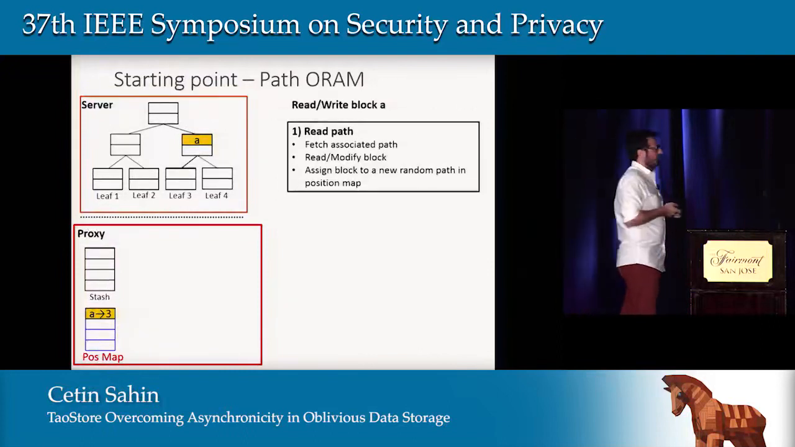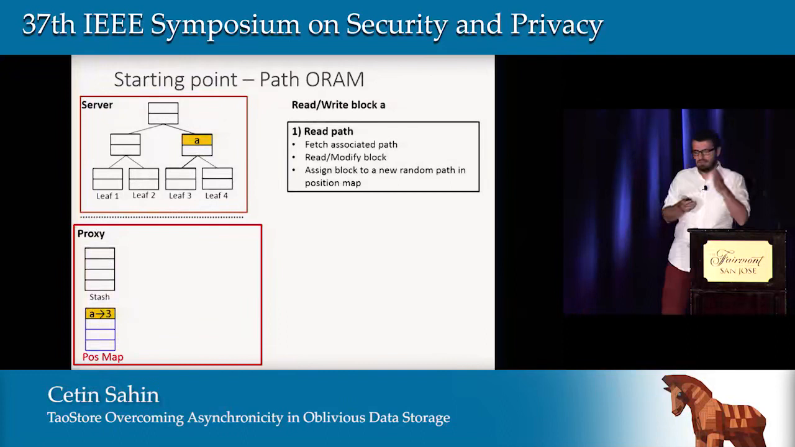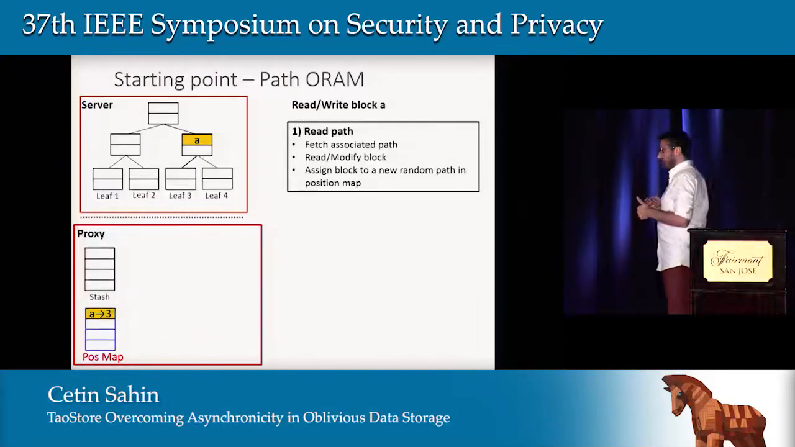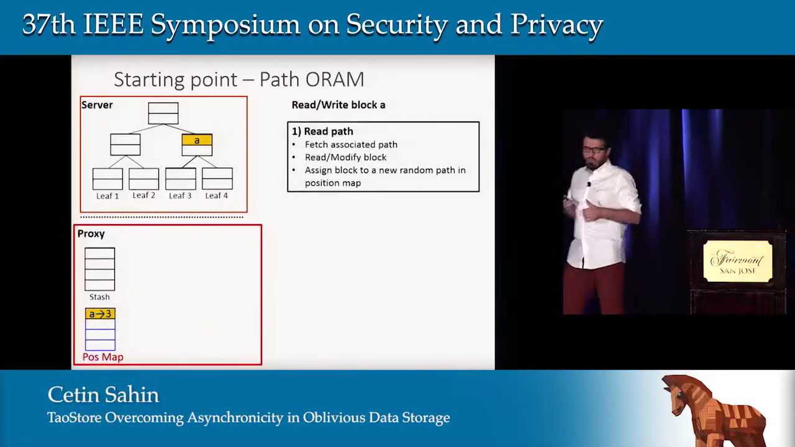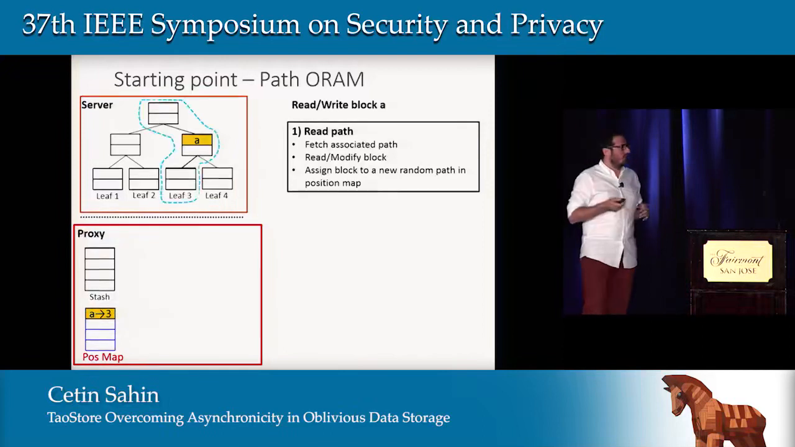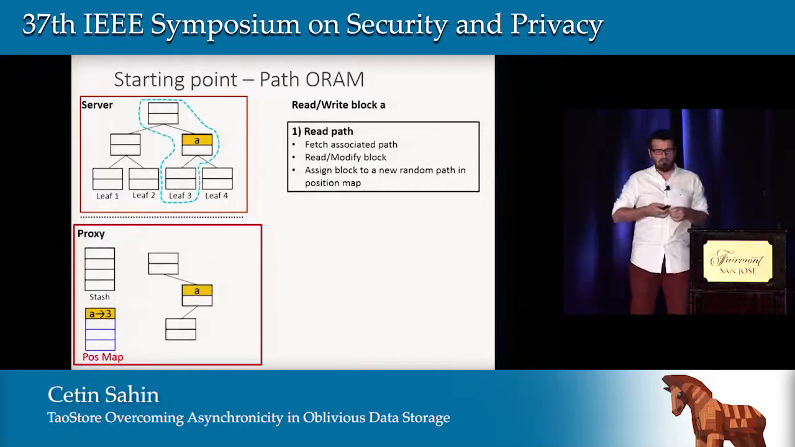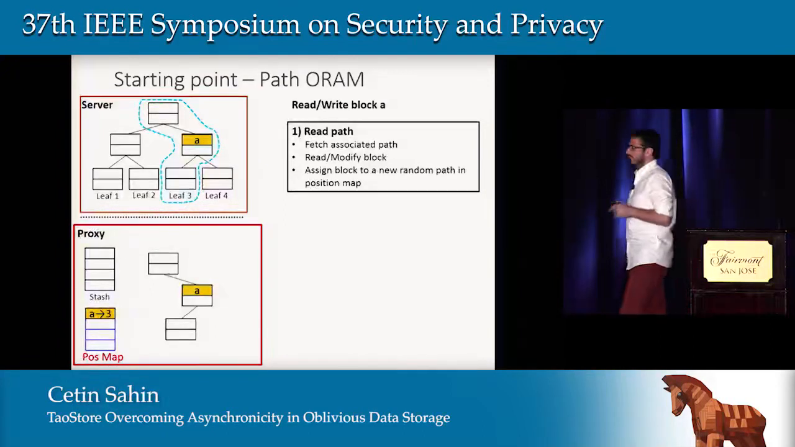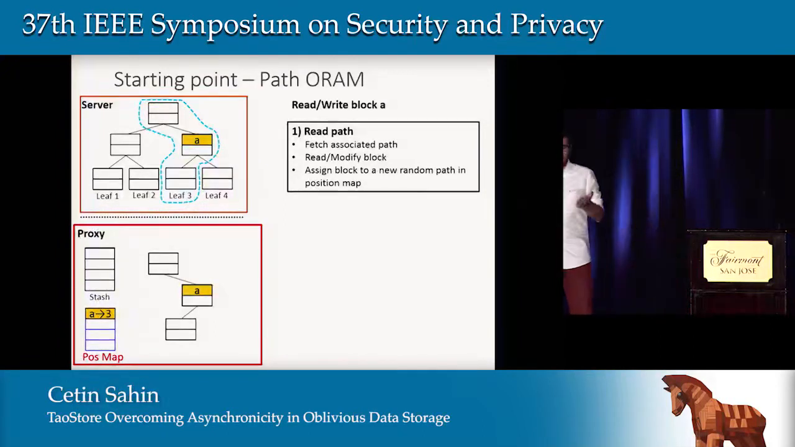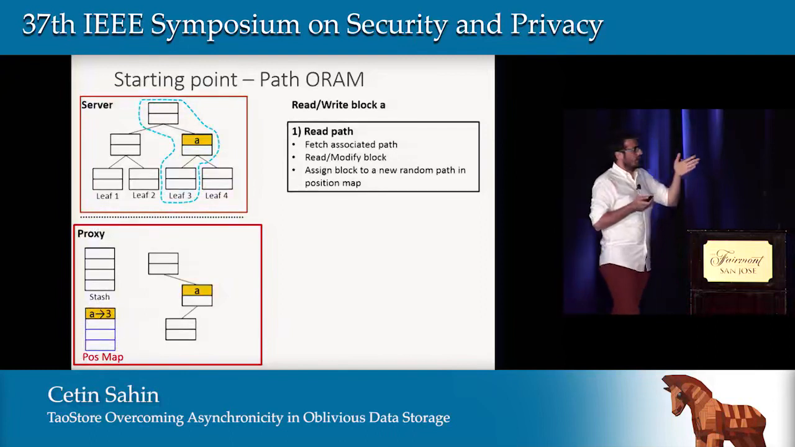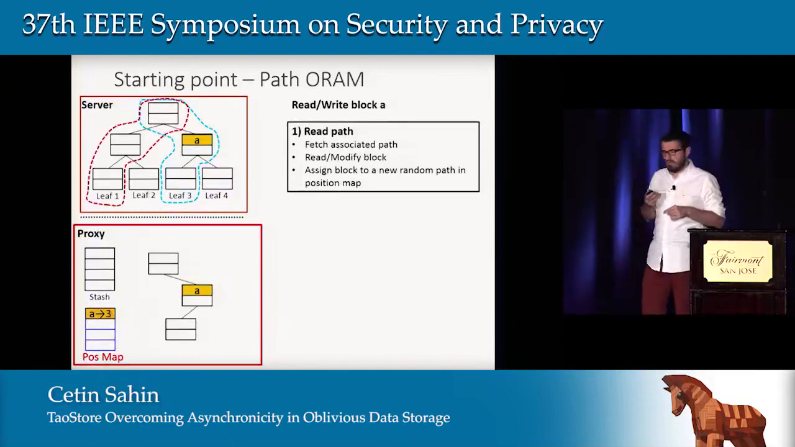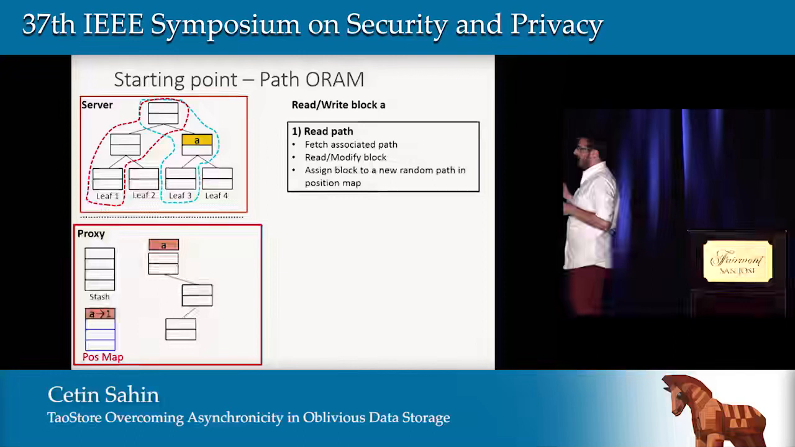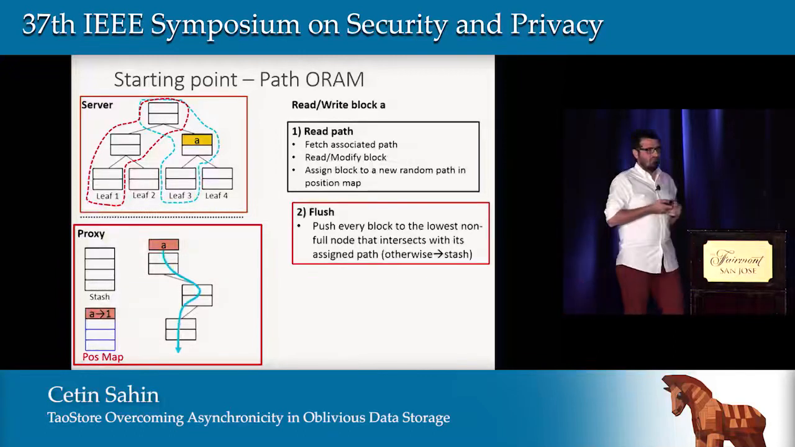When we want to access a block using the tree-based ORAM scheme, it happens in 3 stages. When we would like to access item A here, we first need to fetch the associated path. Then we will do either a read or modify operation, so that will either update block A or not. But then we will assign item A to a new random path in the position map.